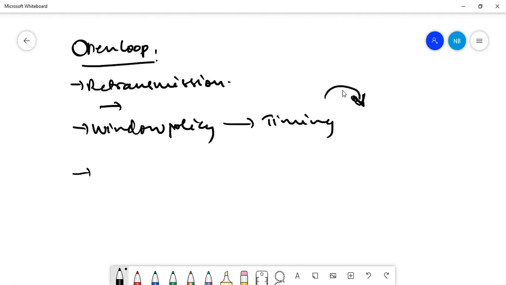And next one is acknowledgement policy. Acknowledgement policy is nothing but, if a receiver is not sending the acknowledgement, what happens? The sender is waiting for the acknowledgement and the load will be increased, because the network is filled with the sender's packets. So a proper acknowledgement policy has to be maintained so that we can avoid the congestion.